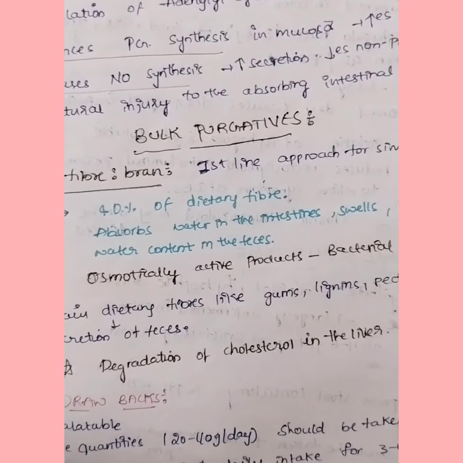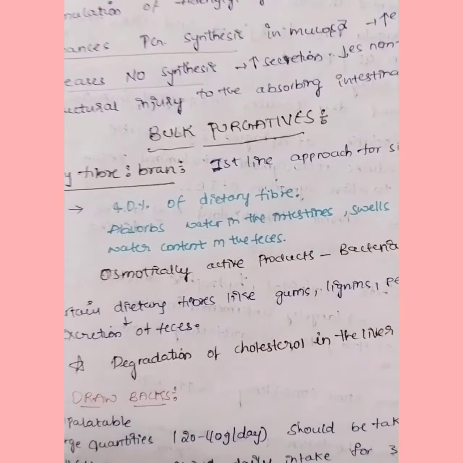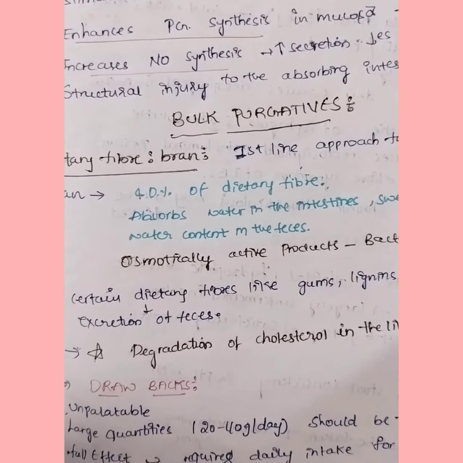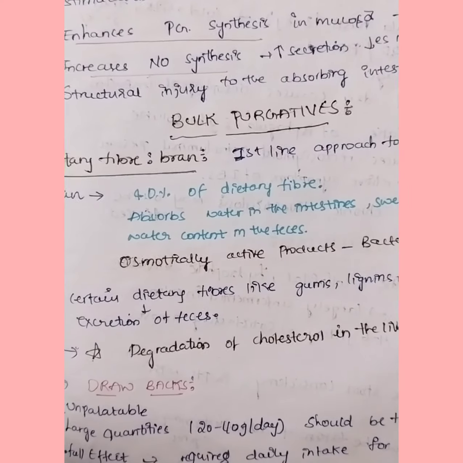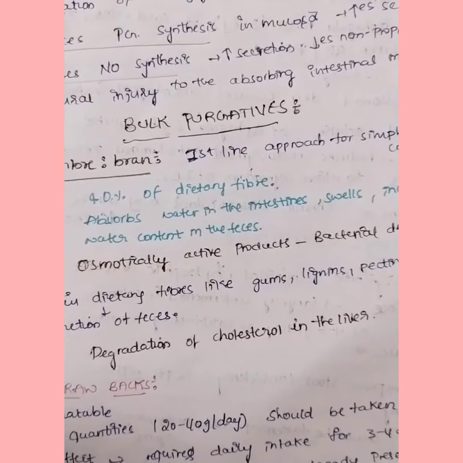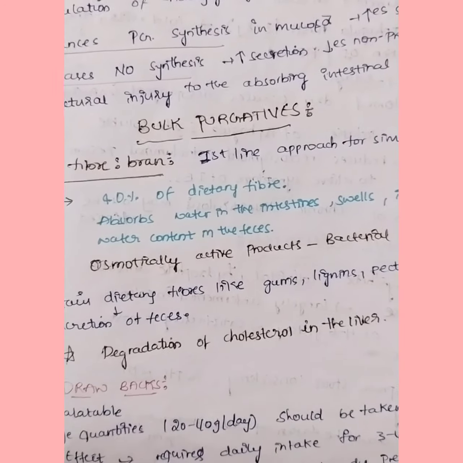Coming to the bran, it is a first line approach for simple constipation, and 40% of dietary fiber constitutes this bran, which is a wheat husk. It absorbs water in the intestine, causing swelling, and it causes an increase in the water content of the feces.